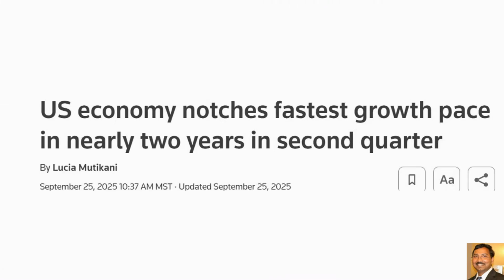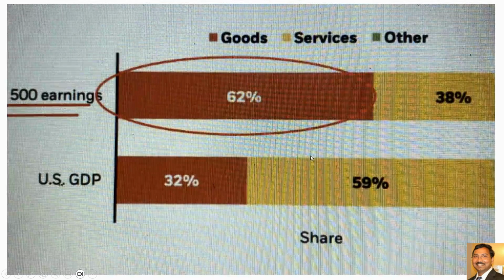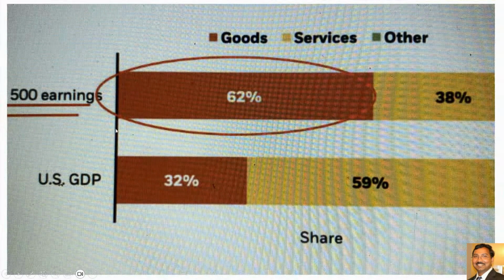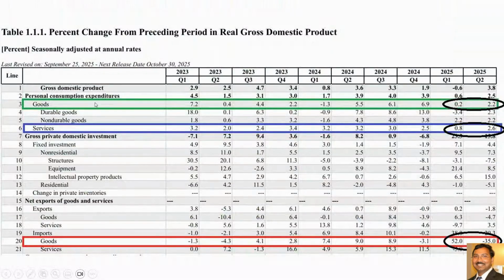So on September 25th, we got GDP, and it looks very good. US economy notches fastest growth pace in nearly 2 years in the second quarter. So the GDP came in very well, and the market also reacted positively. The GDP consists of goods, services, and other. Even though goods are only 30 to 32% of GDP, they impact S&P 500 earnings by more than 60%. So let's see how the goods look in the latest report.